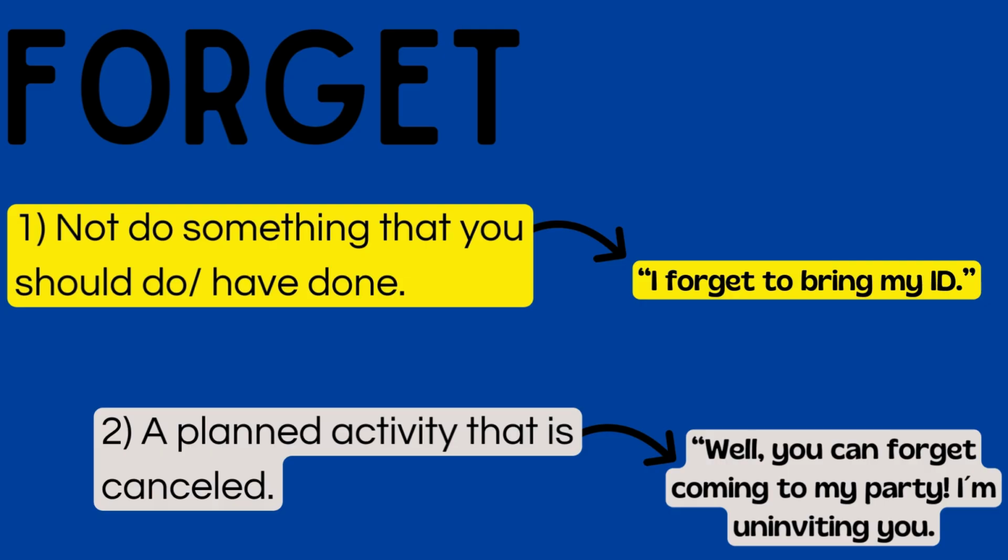Now, what happens if you use the ing form after forget? Well, it means that it was a planned activity, but now it's cancelled. For example, you can forget coming to my party. I'm uninviting you. You can forget going to the beach. You can forget talking to me. It means, please don't do it anymore. This activity is now cancelled. So it's not the same.